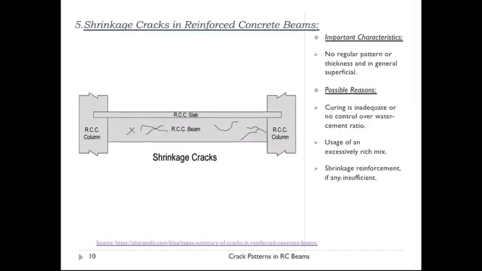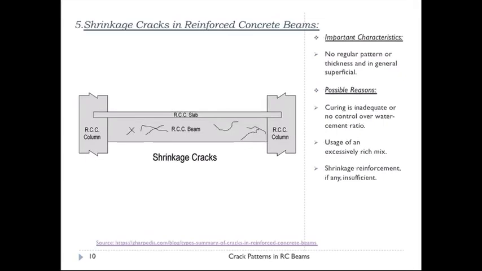The next is shrinkage cracks. For shrinkage cracks, there is no general pattern or shape to how they occur. These cracks occur during two stages of the concrete: the pre-hardening stage and the hardened stage. In the pre-hardening stage, these types of cracks are called plastic shrinkage cracks, and in the hardened stage they are known as drying shrinkage cracks. These cracks occur when fresh concrete is subjected to a very rapid loss of moisture.